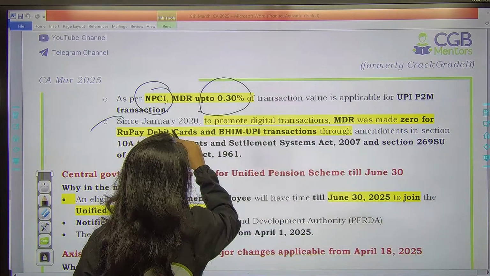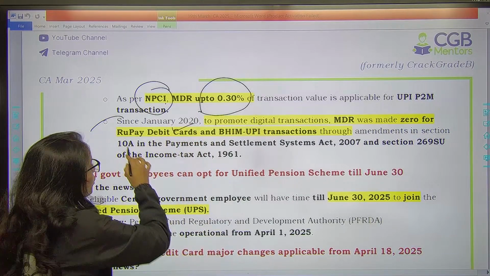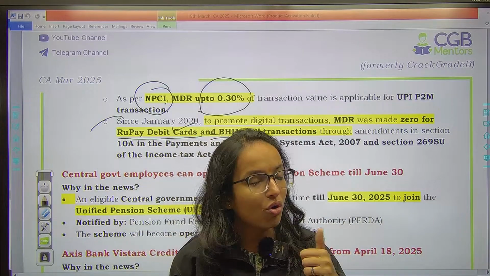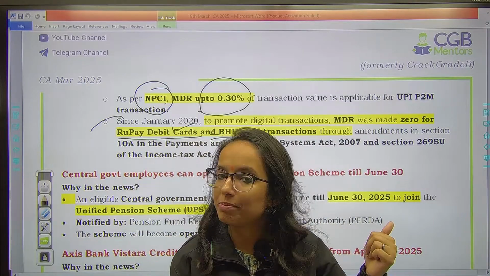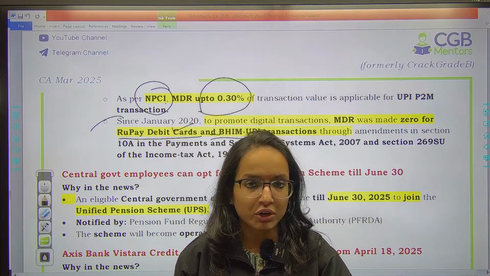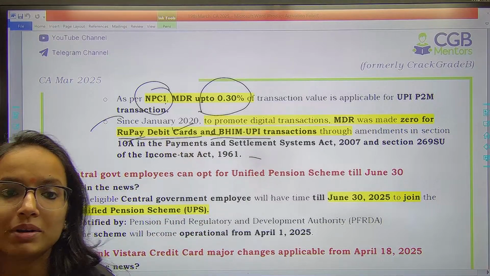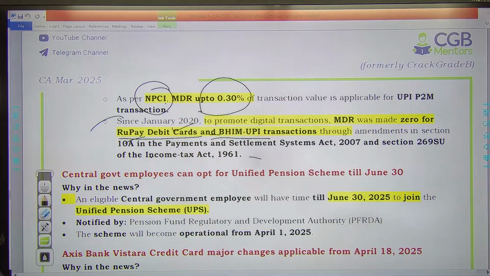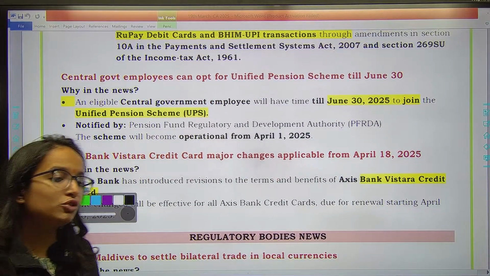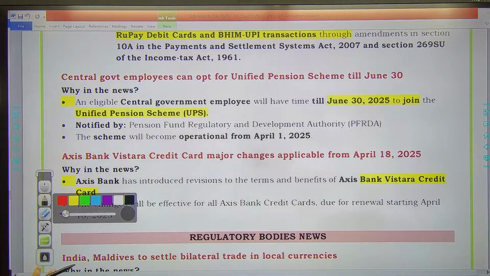And remember, since January 2020 to promote digital transactions, MDR was made 0 for RuPay debit cards and Bheem UPI transactions. That's why you see चाहे small merchant हो or large merchant, in both the cases MDR is equal to 0 to promote UPI. That's why this is one of the reasons UPI is gaining a lot of prominence nowadays, right? So RuPay debit card as well as UPI transactions में no MDR, remember that. This one is very very important. UPI से related जो भी news है very important, right? So please revise it a certain number of times.